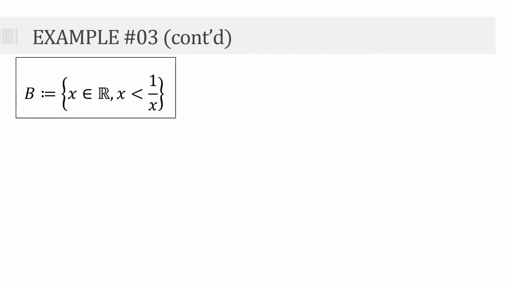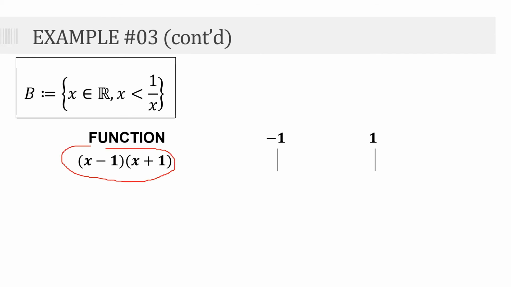So in this particular example, maganda na magkaroon tayo ng table para mag-test ng signs. Okay? So ito yung gagawin natin para makita natin kung ano ba yung values ng x na magsasatisfy doon sa inequality natin. Okay? Note that ang kinukuha natin dito ay yung mga values ng x kung saan less than 0 itong function natin na ito.